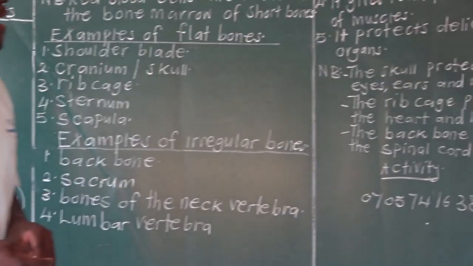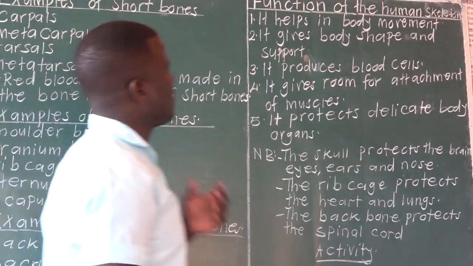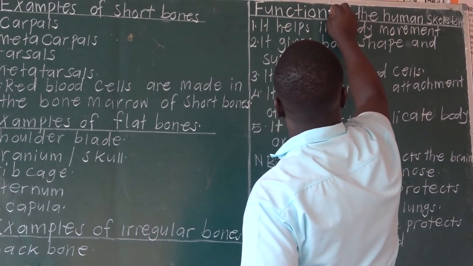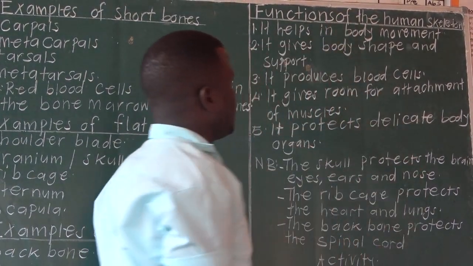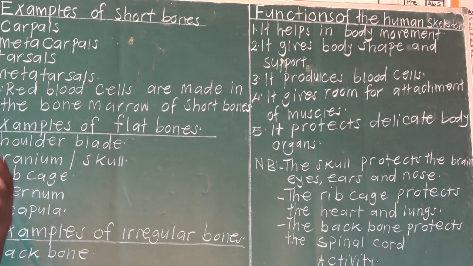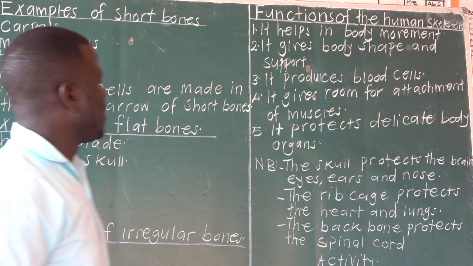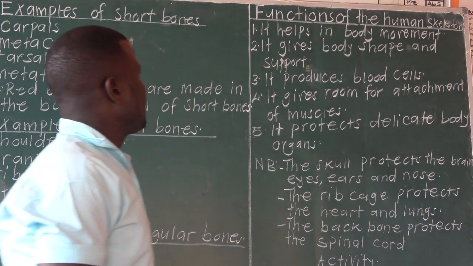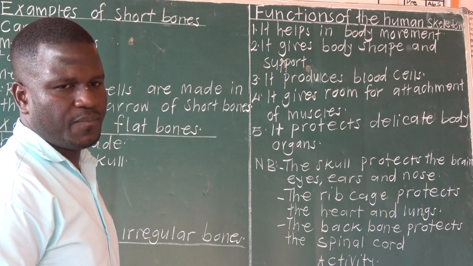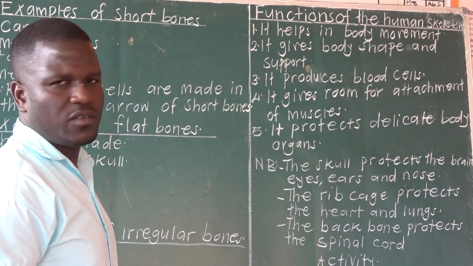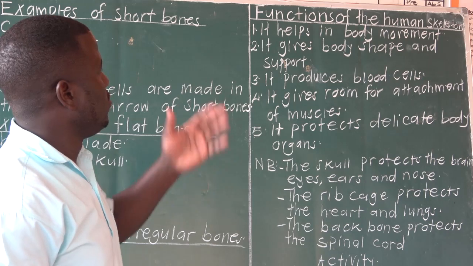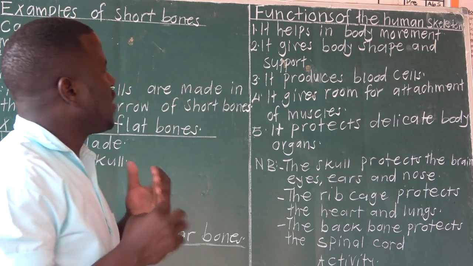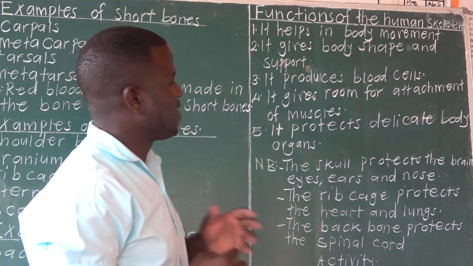Then lastly, we look at functions of the human skeleton. The human skeleton is very important. How is it important? It has 5 major uses. 1, the human skeleton helps in body movement. We cannot move without the skeleton. It also gives the body shape and support.